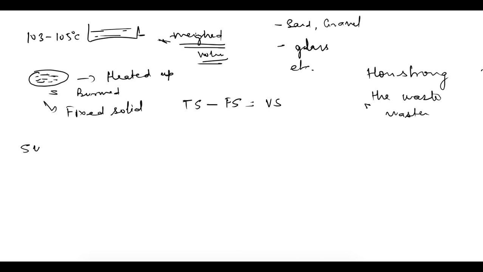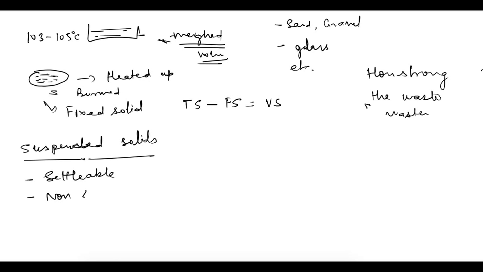And then we have suspended solids. Suspended solids can be divided into two parts, that is settleable solids and non-settleable solids.